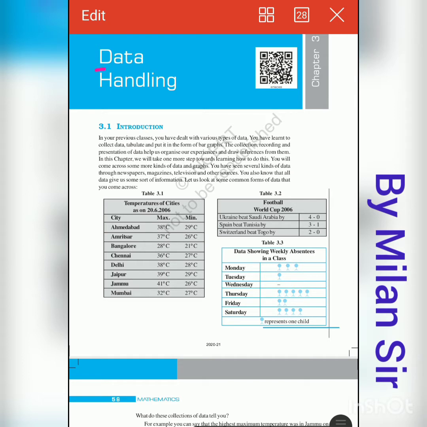First of all, our chapter name is data handling. In real life situations, in lots of businesses, we have so much data, right? We need to handle the data. That means, first of all, for starting a new business, we need to collect all the data related to that business. First of all, we need to collect it. After that, we need to present the data, and after that, we need to analyze the data. That means we need to do analysis on the basis of previous data, and from that, we need to take the decision.